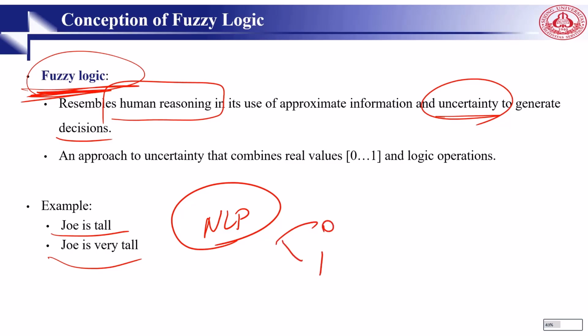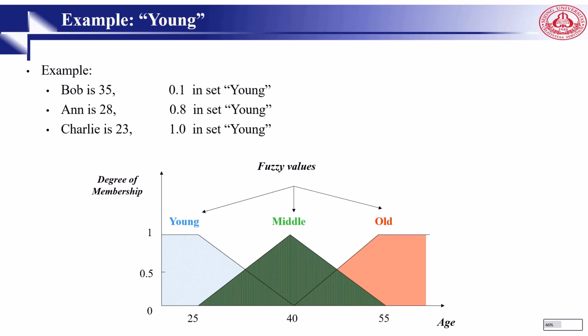Fuzzy logic can be interpreted as an approach to uncertainty that combines real values from 0 to 1 and logic operations. Fuzzy logic is based on the idea of fuzzy set theory that we learned so far, and also fuzzy set membership often found in natural language. Unlike statistics and probability, the degree in fuzzy logic is not describing the probability that the item is in the set, but in fuzzy, we say to what extent the item belongs to the set.